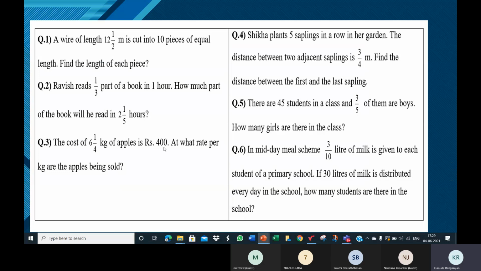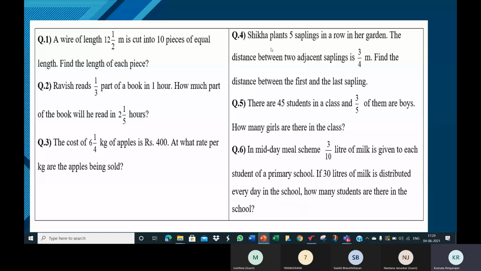Is my voice clear, children? Yes, ma'am, it's clear. All right, children. So in the same way, here it is 400 divided by 6 1 by 4. When you simplify that, you will get the rate per kg.